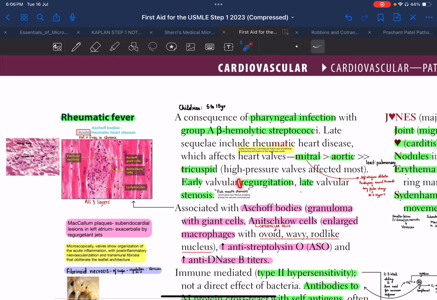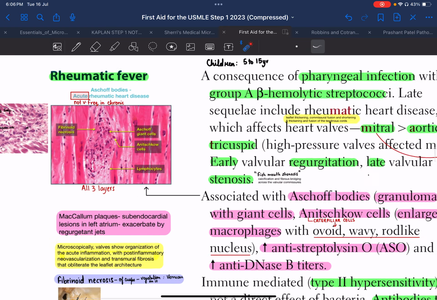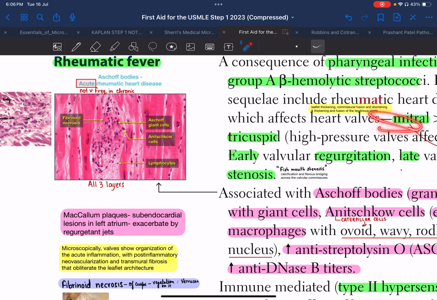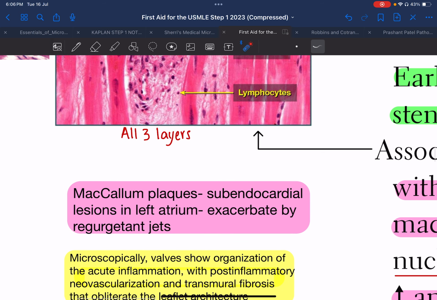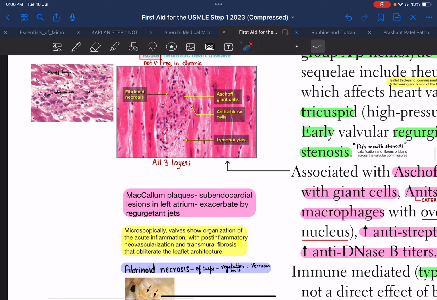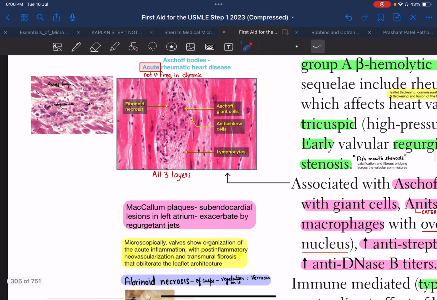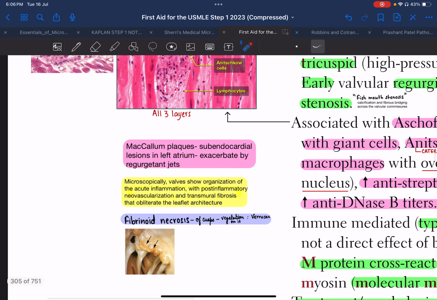Basically there is early valvular regurgitation, right? So when the mitral valve is affected, because of this regurgitation in the left atrium, there will be some irregular thickening in the subendocardial portion, which we call McCollum plaques. Okay, now microscopically, as we saw, there will be Aschoff bodies.